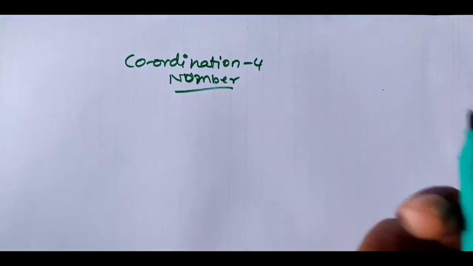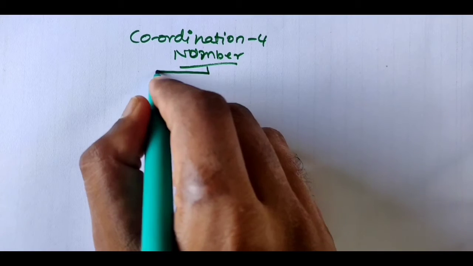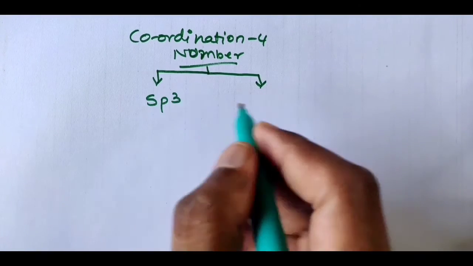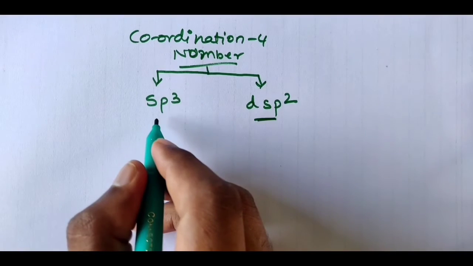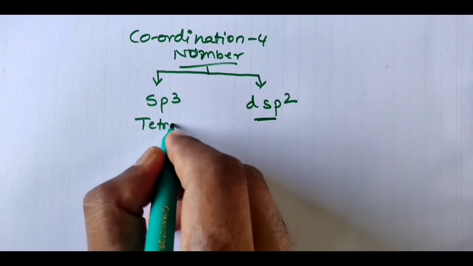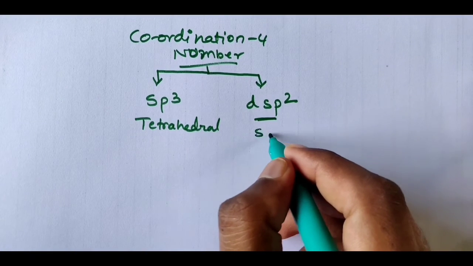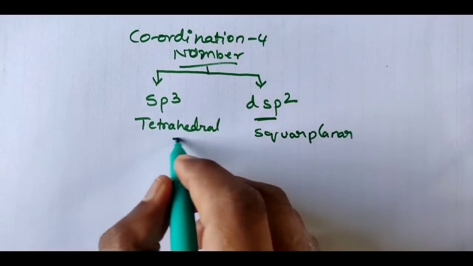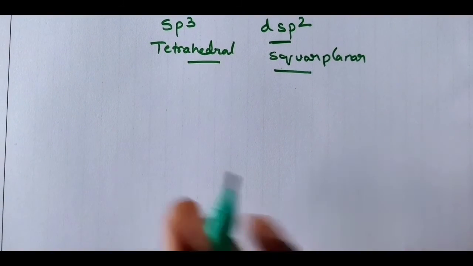For the coordination number 4, as I already said, there are 2 possible hybridizations that are going to come. One is sp3, another one is dsp2. For the sp3 hybridization, a tetrahedral complex will come. For dsp2, square planar will come. These are the geometries. Now let us see the examples one by one.